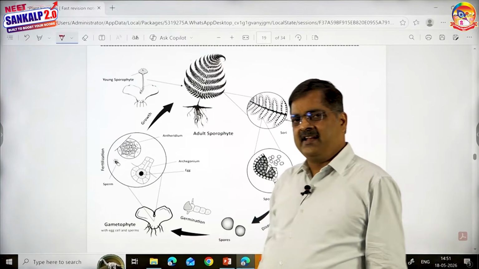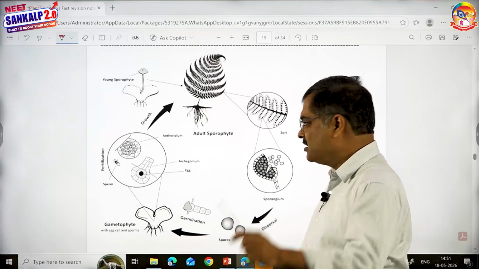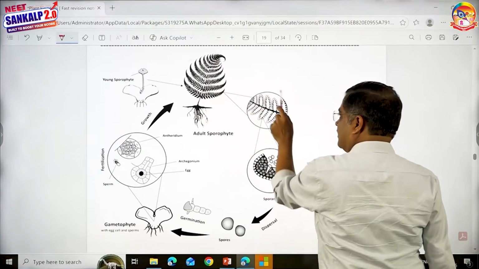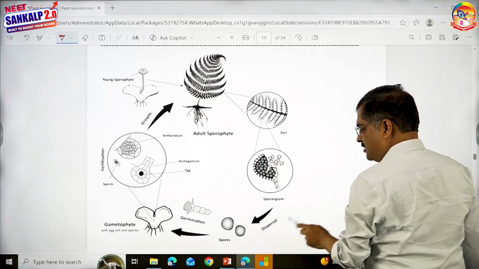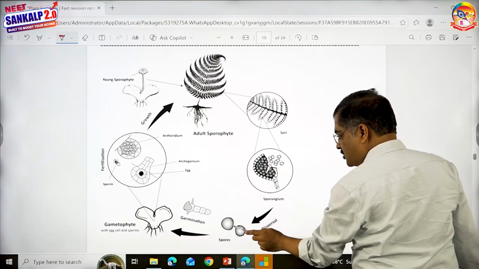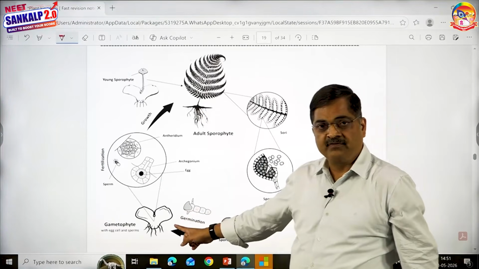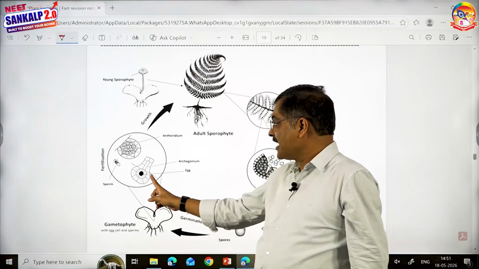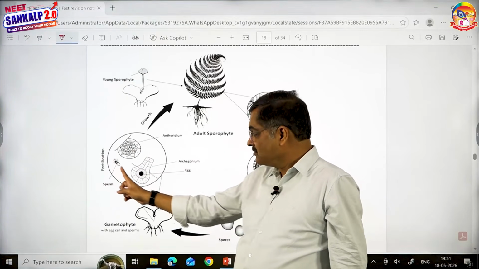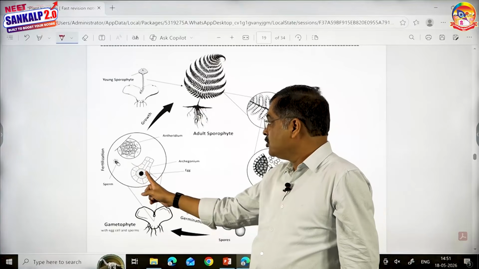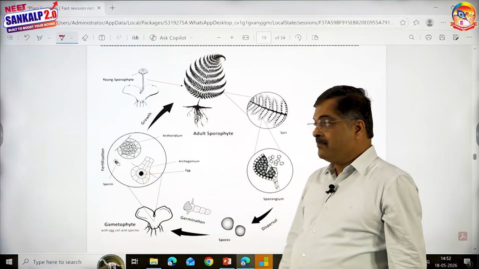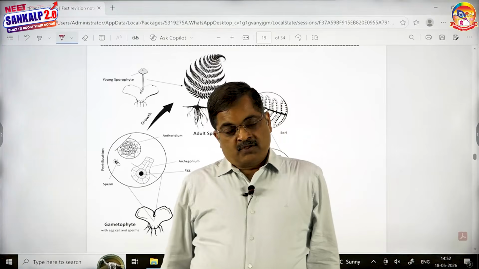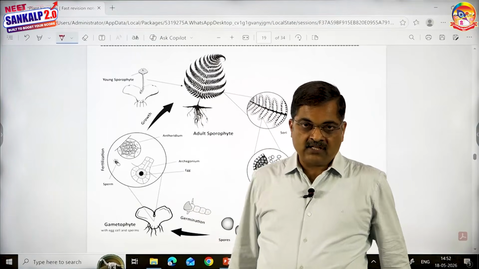The table is very properly explained here. Sporophyte, sporophyll, sporangium, spore mother cell, spore, gametophyte, male gametangium, female gametangium, male gamete, female gamete, fuse to form zygote, embryo, and sporophyte. Perfect. So it's not that you don't know all this.